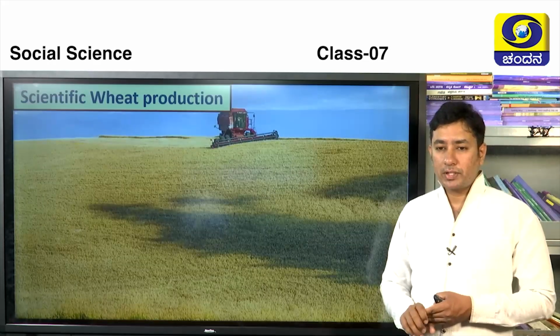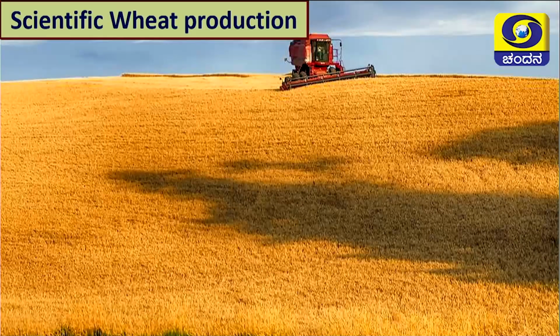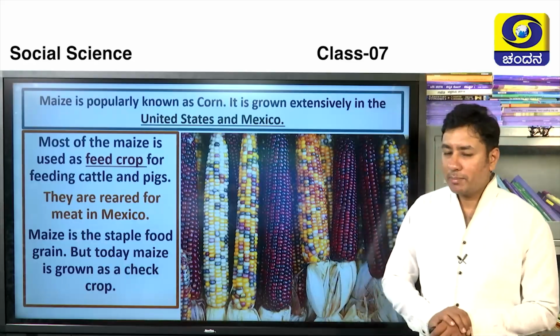Scientific wheat production. Here you can see that the wheat land is harvested here. Here you can see that there is no man at all. There is a driver in a harvesting kind of machine. Here in a day itself, the acres of land or the kilometers of land will be harvested in a day. Such kind of farming is known as scientific wheat farming. Now we have learnt about wheat.